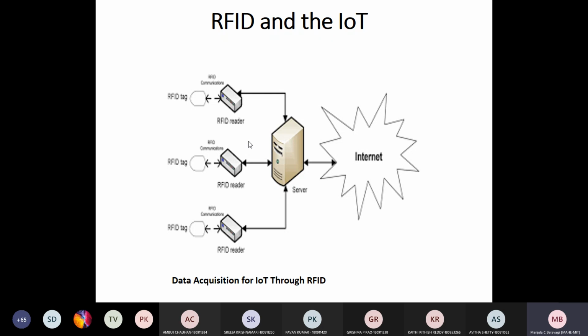Sensors, correct. That is sensing. Sensors are the main components. Okay. Sensing, communication, then services. So sensing deals with the data collection, that is through the sensors, isn't it?